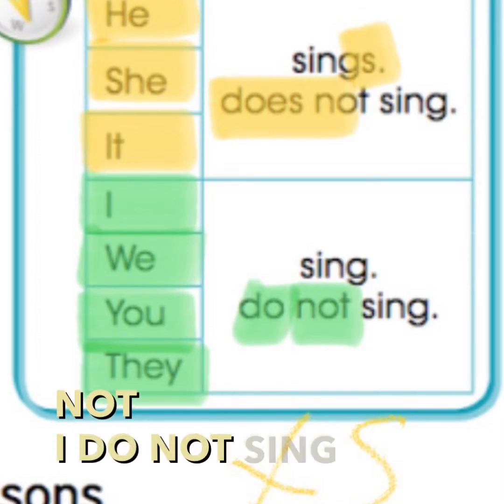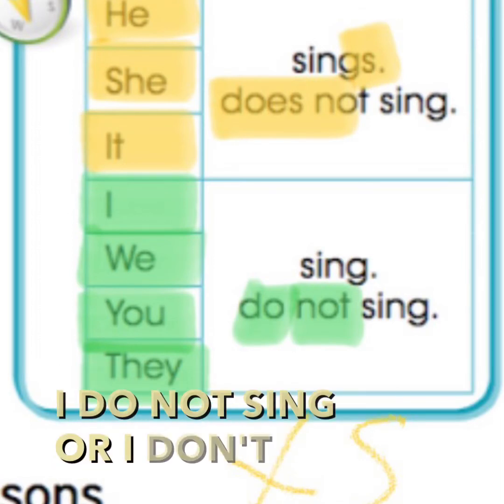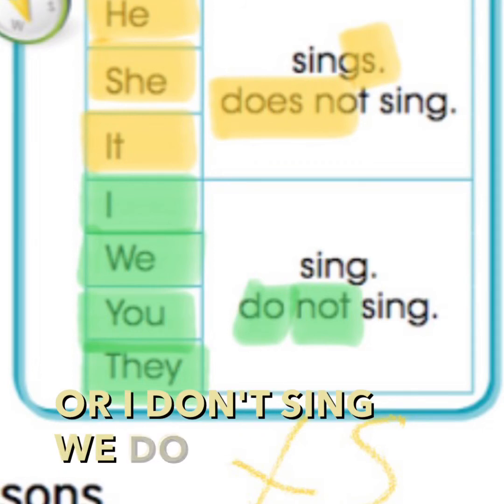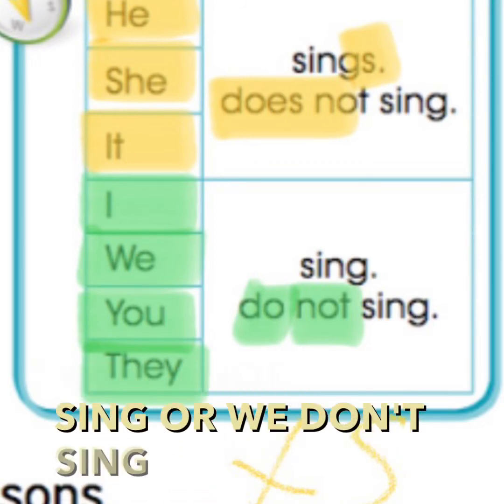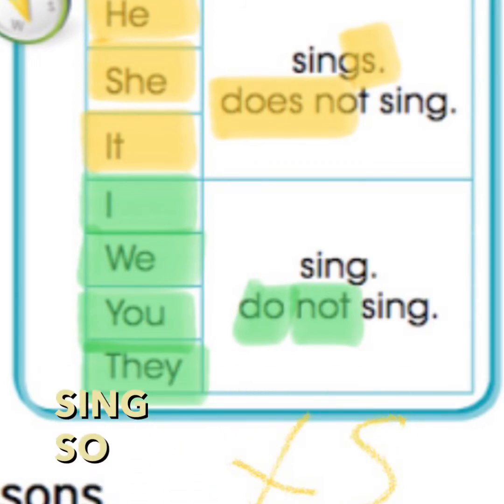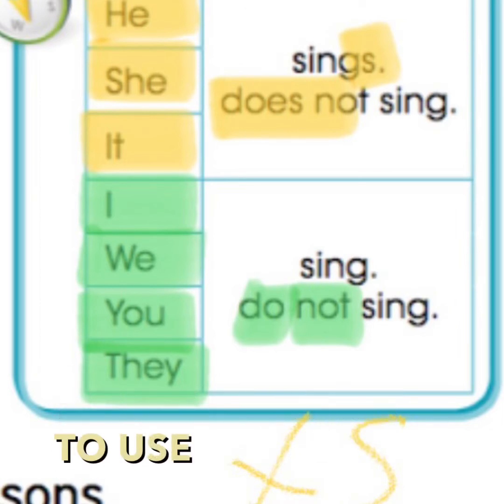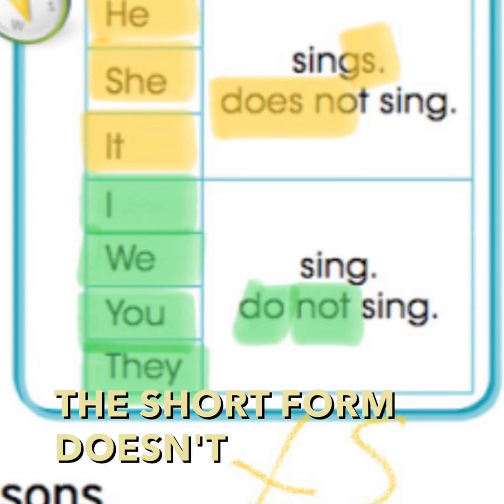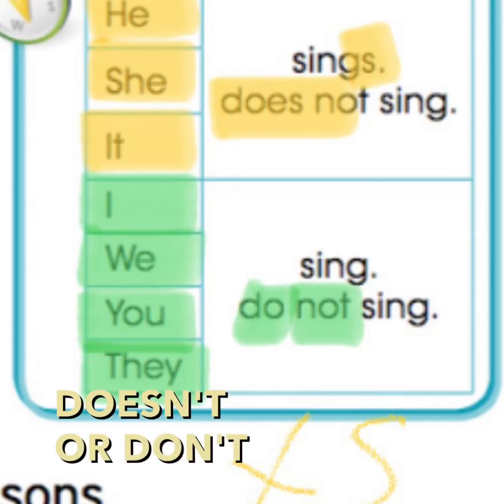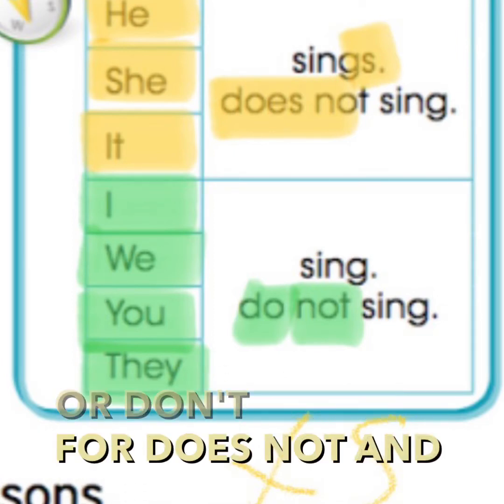I do not sing, or I don't sing. We do not sing, or we don't sing. So please feel free to use the short form doesn't or don't for does not and do not.